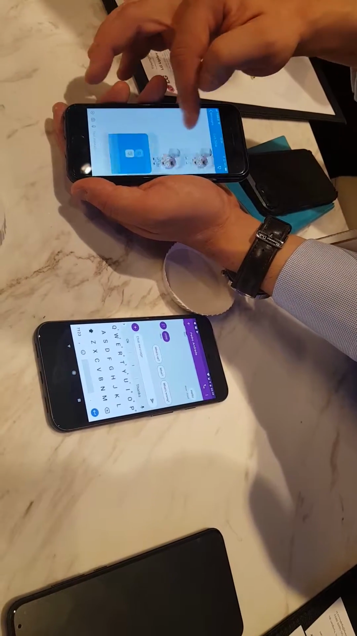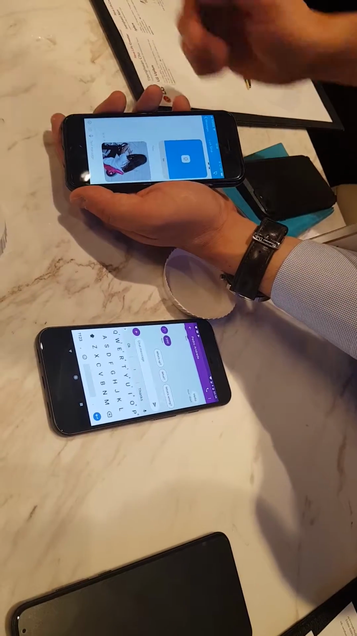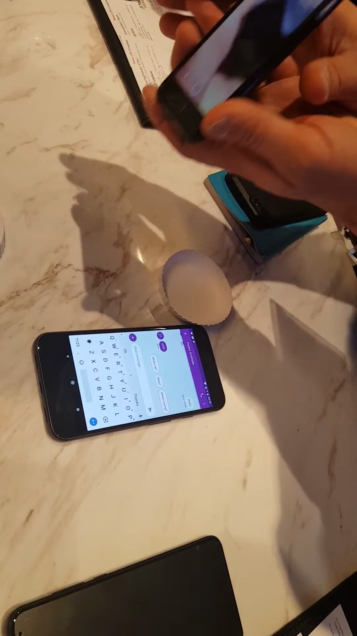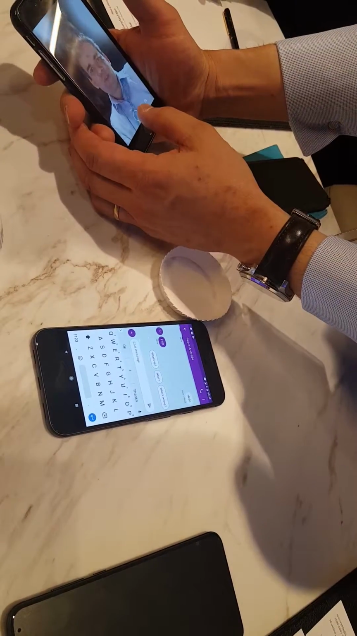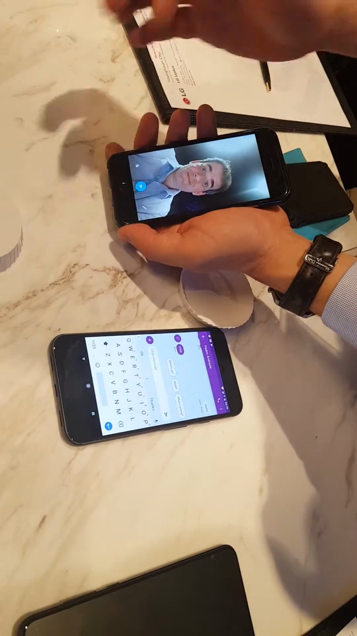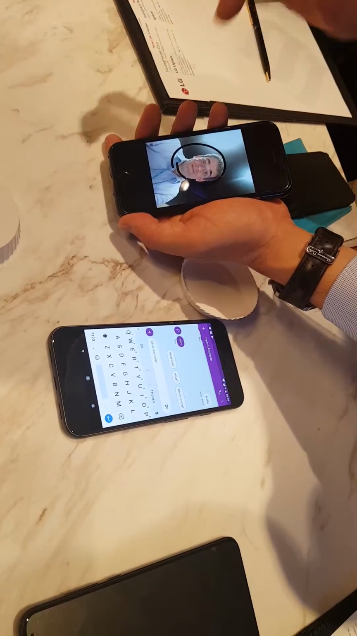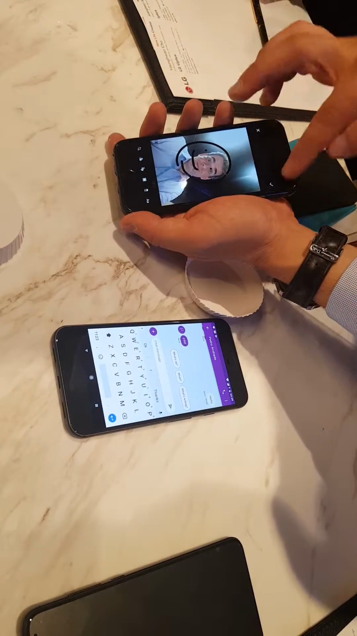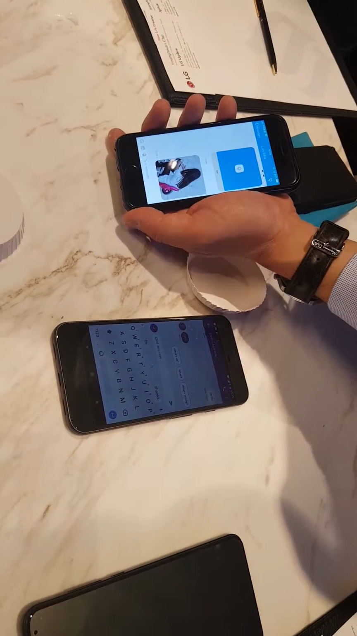In the history, I can show you. We also have direct access to the camera. I can take a photo, and you can add some enhancements here, and send that message to the user.